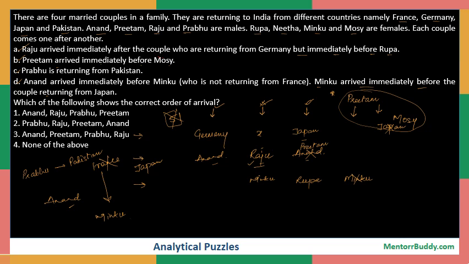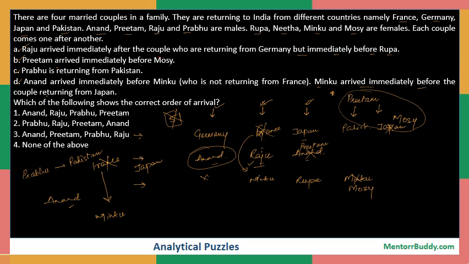So if this is Preetham and if I put Mozi here, that means the only person who is left comes from Pakistan. If it comes here, that means we have to put France here. But as we know, France and Minku do not go together. So therefore our assumption of putting Anand here goes wrong.